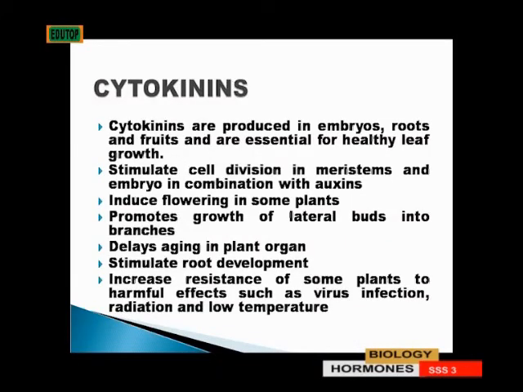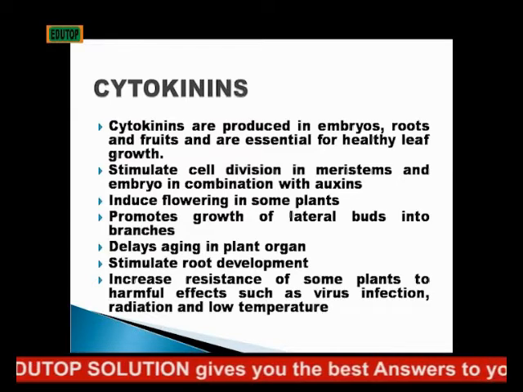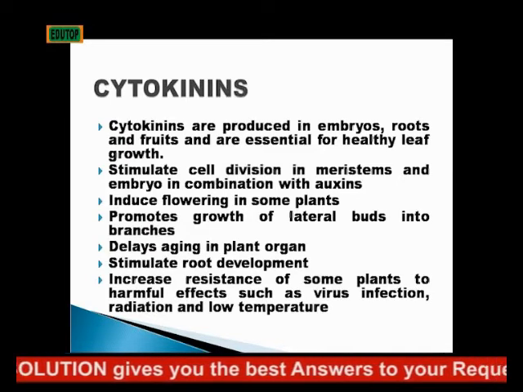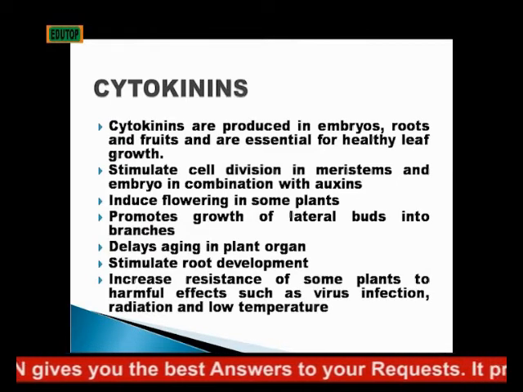Also, cytokinins stimulate cell division in the meristem. Meristems are the actively dividing portion of the plant, and it's majorly the shoot tip and the root tip. So cytokinins stimulate division in the meristem and in the embryo in combination with auxins. Cytokinins induce flowering in some plants. Also, they promote growth of lateral buds into branches.